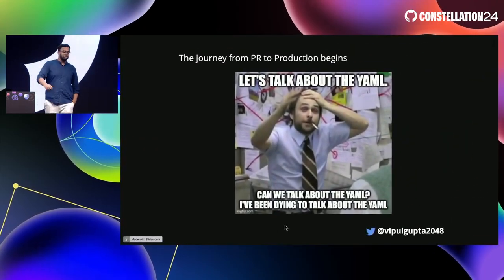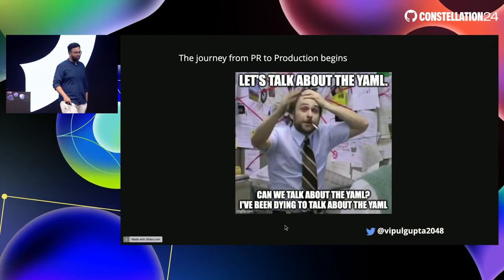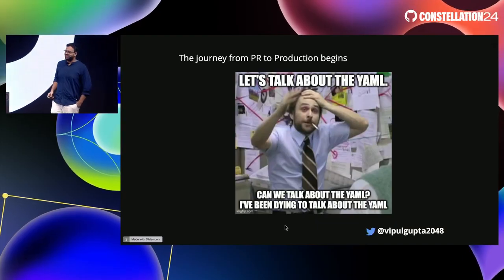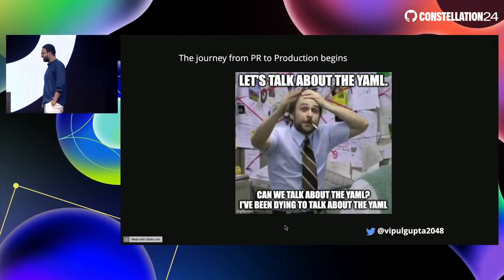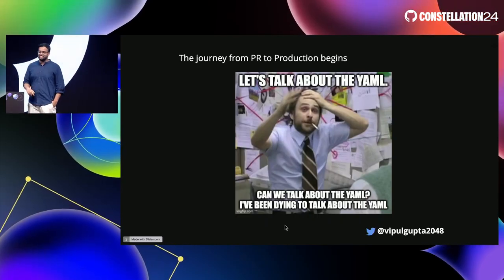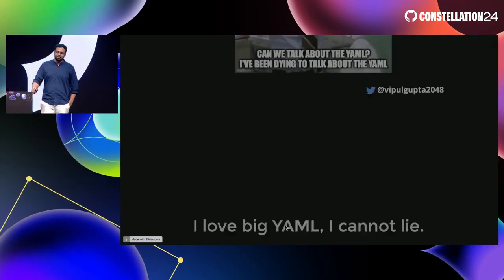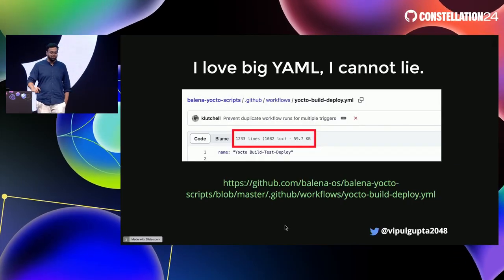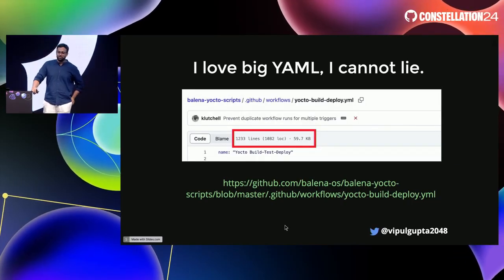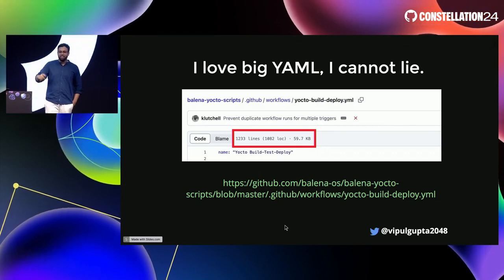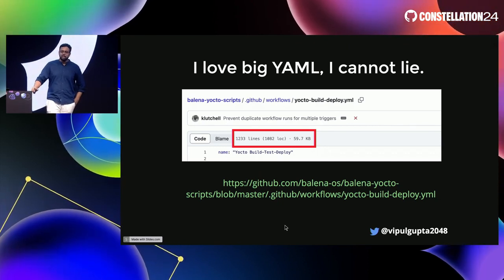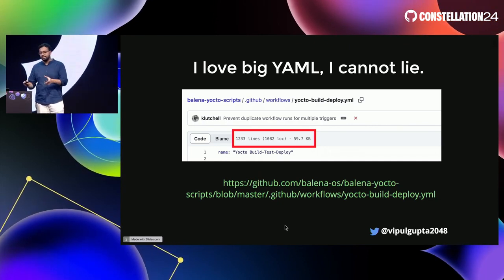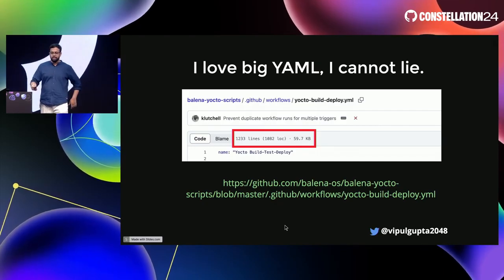So let's talk about YAML. If we are talking about GitHub Actions, let's talk about our Lord and Savior, YAML. This is where we start the journey from PR to production and see what happens. It all revolves around this huge YAML file that we wrote, which I won't be going through, all 1,233 lines of. But I've put a link where people can check it out and see what it does with Yocto to build, test, and deploy.